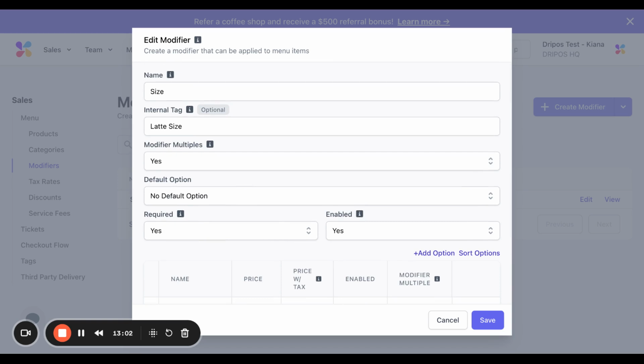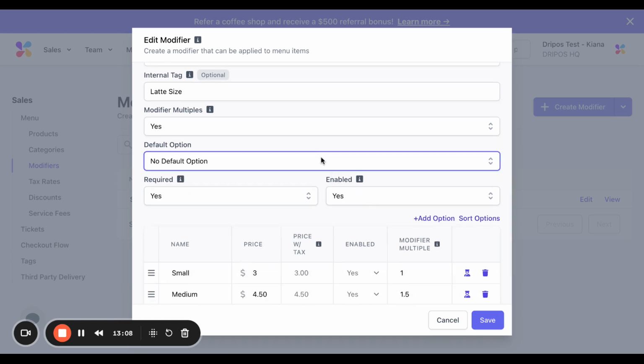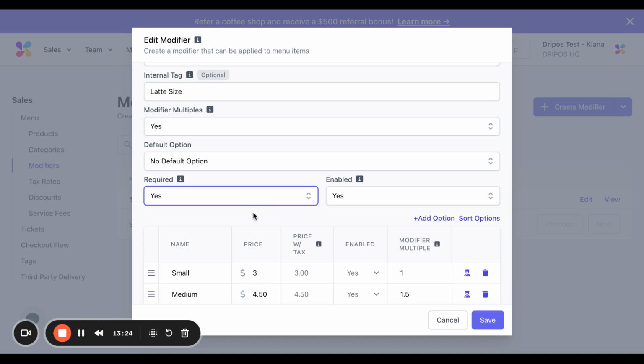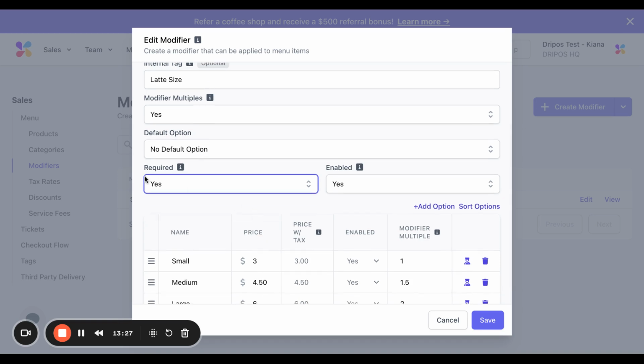Moving on. Next, we can select the default option, similar to how we did before. So we click here. We want small to be selected automatically. We can click that, or we can deselect and have no default option. Next is required. For pricing, this is typically always set to yes, since you need them to be able to select a size in order to purchase the item.